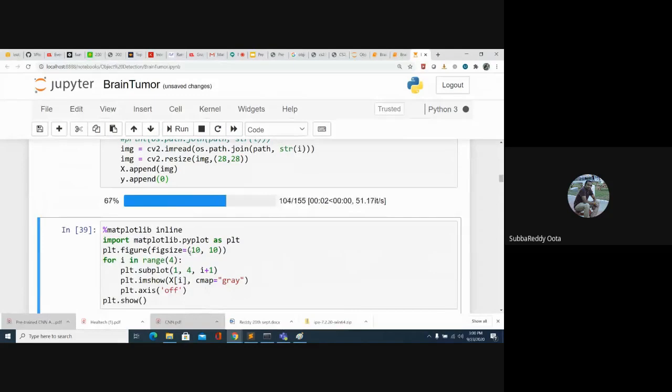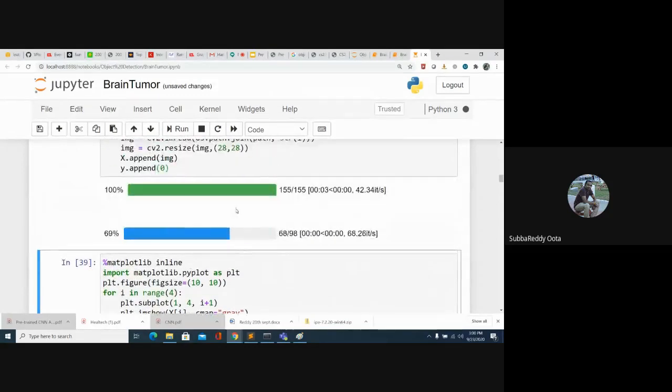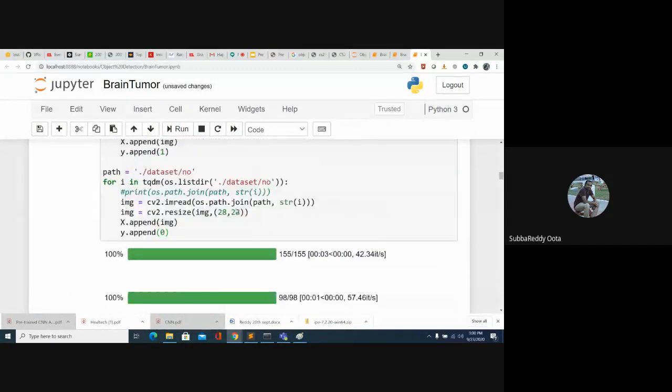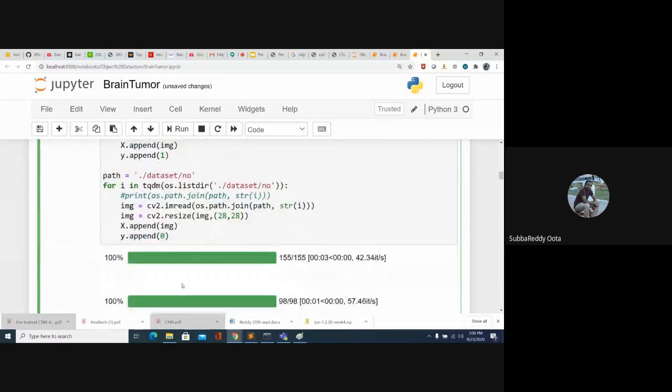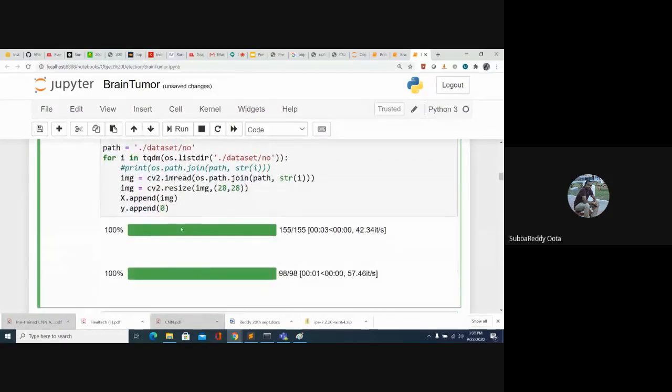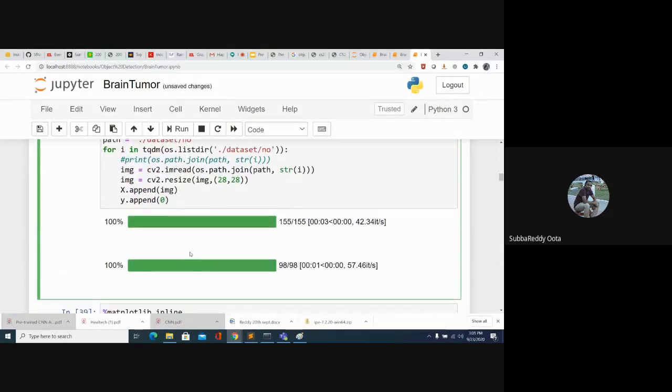If you want to see this process of loading the images, we can use the library called TQDM. TQDM will show the progress, how much percentage of the images you have read till now. So TQDM will show this kind of progress bar.